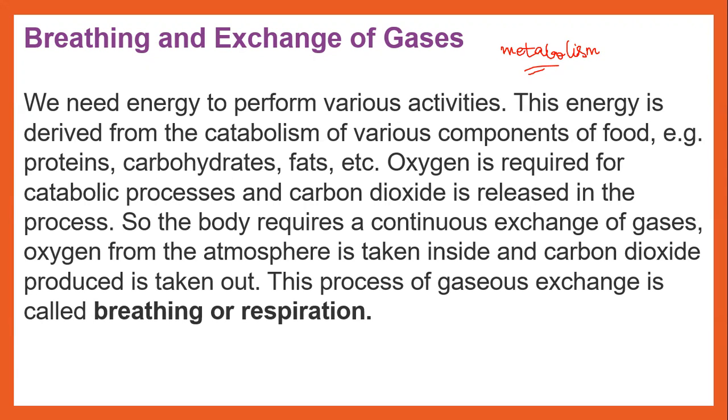We call it as metabolism. Metabolism can be of two types. Metabolism means the total amount of chemical reactions taking place inside the body, right? So metabolism can be divided into two, that is catabolism